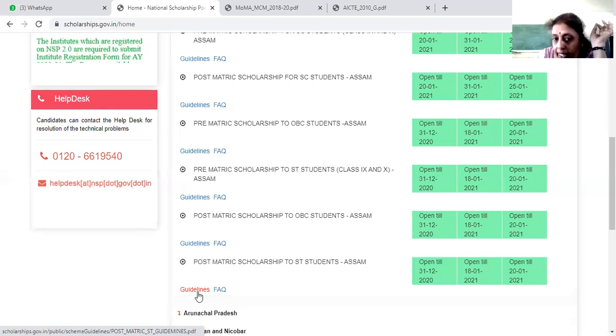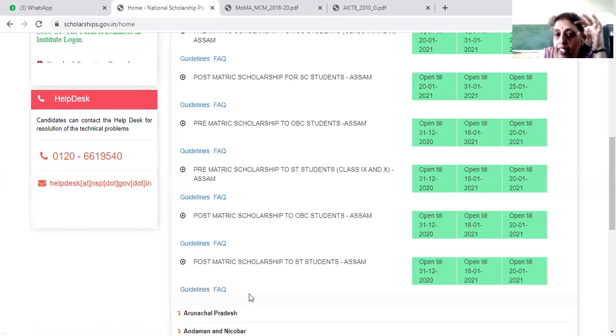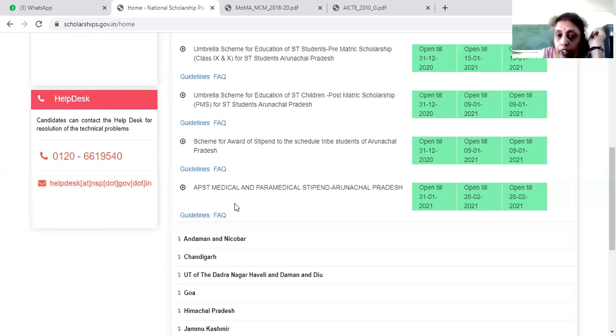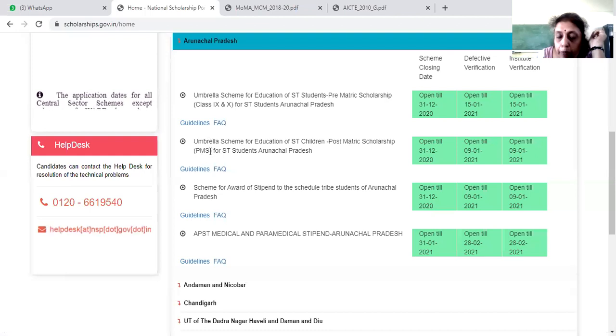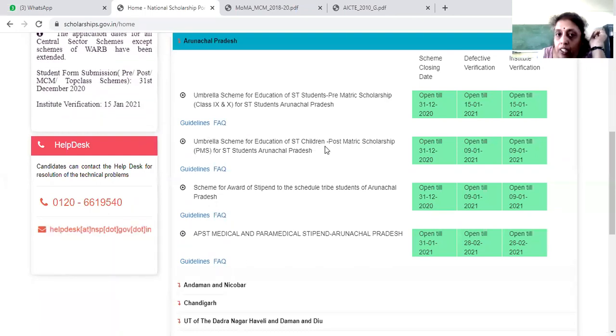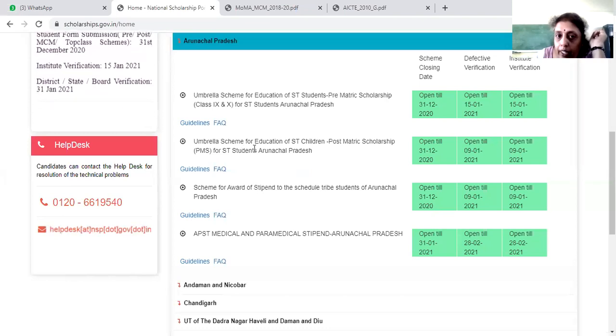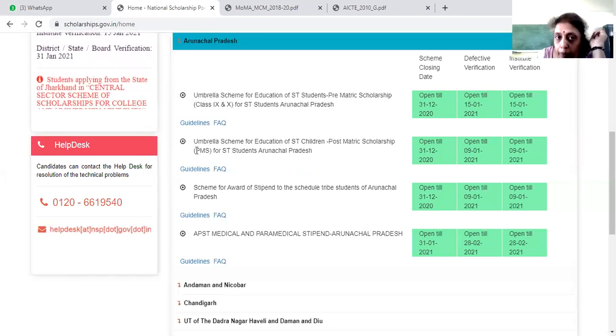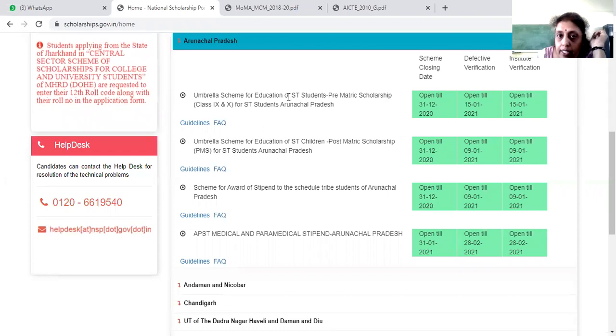You can go to these, see your eligibility criteria, get the income certificate from your state, and apply. Here is another one, Arunachal Pradesh: the umbrella scheme for education of ST students. Any ST students can apply under this scheme.